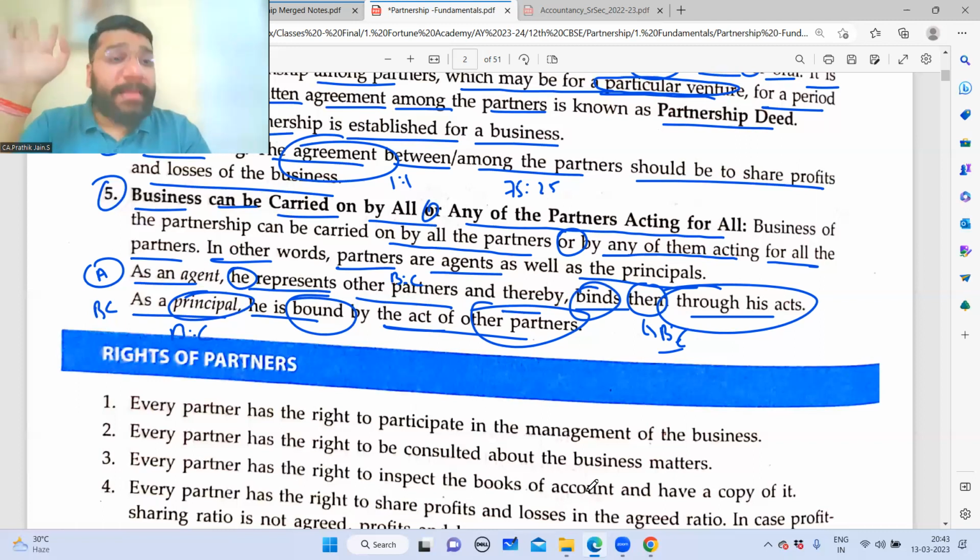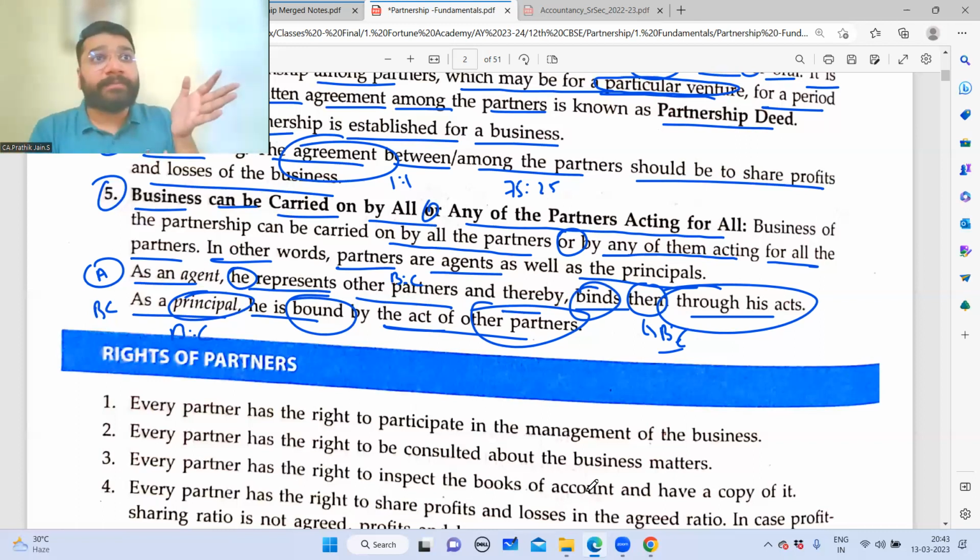Now, by orally telling that statement, B and C cannot escape from that. But instead, if B and C execute an agreement with A, apart from the partnership deed, an exclusive agreement, where B and C are telling that if any loan that A takes, we are not taking any responsibility, in that case, the entire responsibility of repaying the money back will be bestowed upon A only.